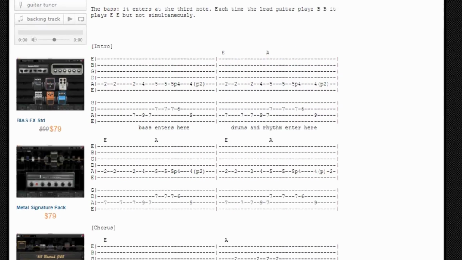So it says to play the 5 twice and then do a pull off to the 4, and then it says to play the 4 and do a pull off to the 2. So it goes.